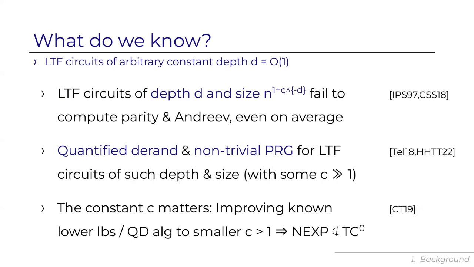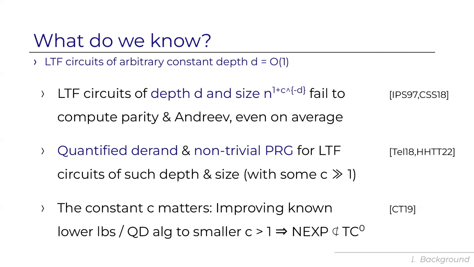And we also note that the constant c here actually matters a lot. So improving the known lower bounds for NC1 complete functions from the 90s, or the known quantified de-randomization algorithm that I just mentioned, to work with a smaller constant c, so n to the 1 plus c to the minus d, where c is smaller, would be enough to get lower bounds for all of TC0, for arbitrarily large polynomial size, separating NEXP from TC0. However, analogously to the case of depth 2 circuits, this hasn't been materialized so far, and we don't know how to do it.